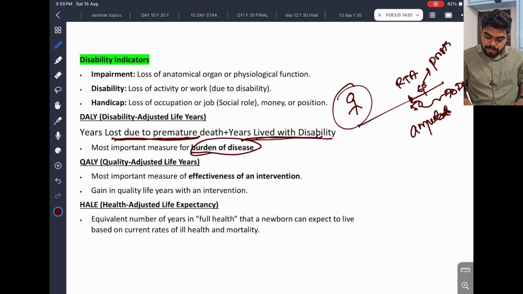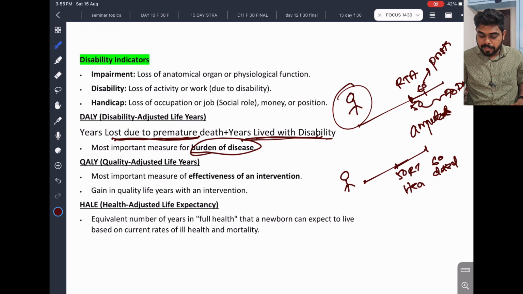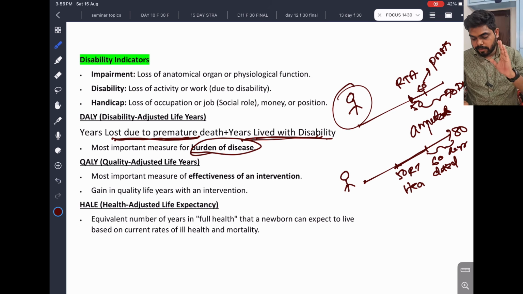For example, this person at 50 years got an RTA and some head injury, and at 60 years he died. If at 50 years he didn't get this problem, he should have lived up to 80 years. So actually he is losing almost 20 years here because of this RTA head injury. He died at 60 years. If the disability doesn't happen, he should have lived up to 80 years. Because of the disability, he lived only up to 60 years. Clear. So these are the two extremes of this example.